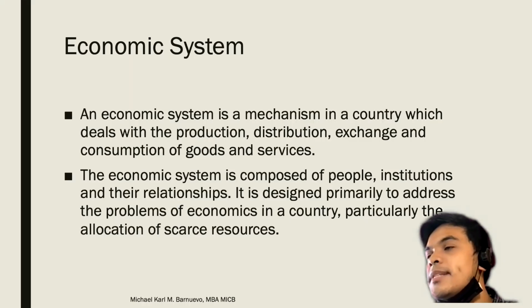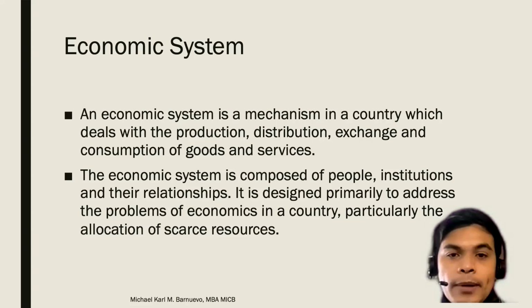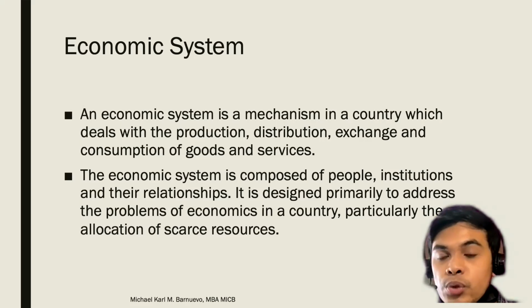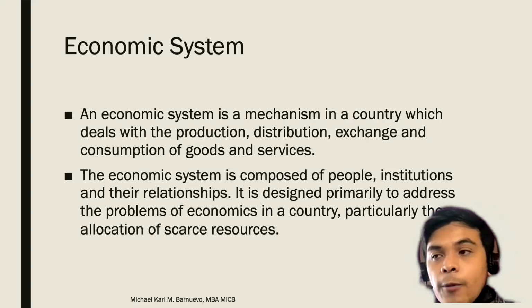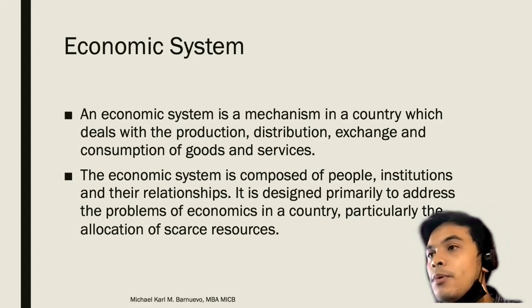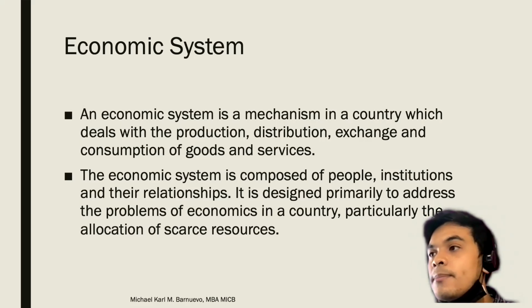Economic system is a mechanism in a country which deals with the production, distribution, exchange, and consumption of goods and services. That is how our economy runs. So these four economic activities must be present to improve our economy. The economic system is composed of people, institutions, and the relationship between these parties.